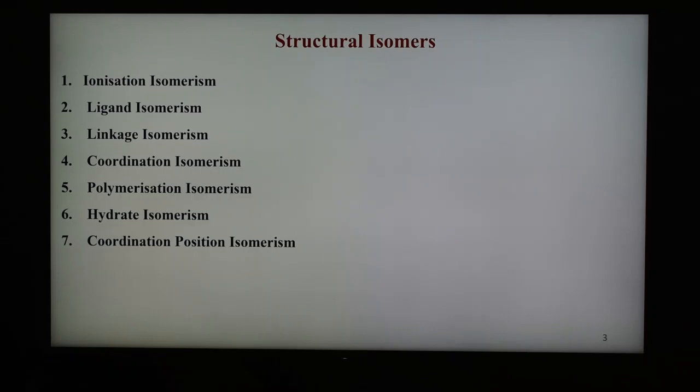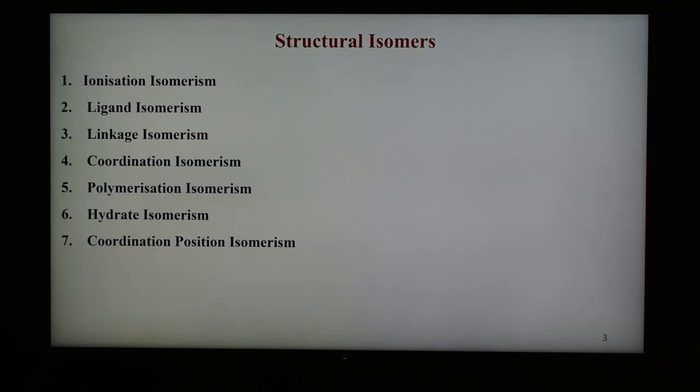And what is a structural isomer? We can say that these are the isomers which have different arrangement of ligands around the central metal atom. I am repeating again, what is a structural isomer? These are the isomers which have different arrangement of ligands around the central metal atom. These various types of structural isomers are discussed here one by one. These are the different types: ionization isomerism, ligand isomerism, linkage isomerism, coordination isomerism, polymerization isomerism, hydrate isomerism and coordination position isomerism.